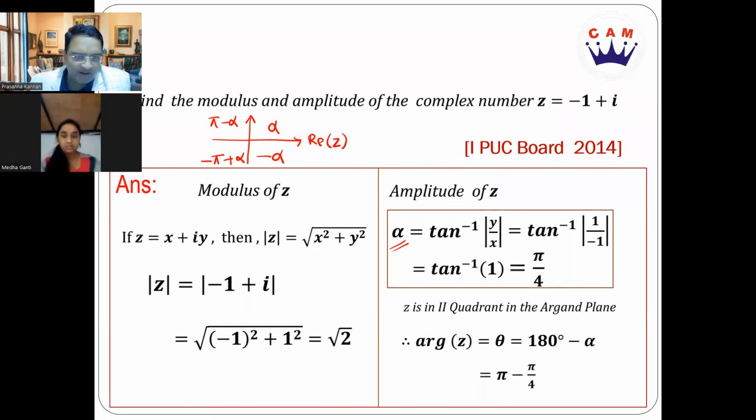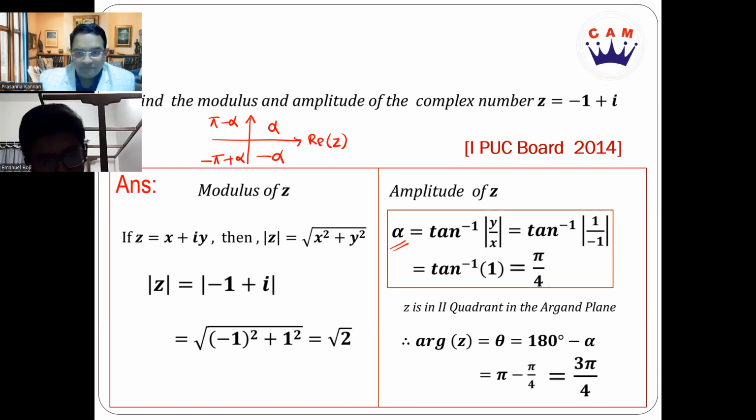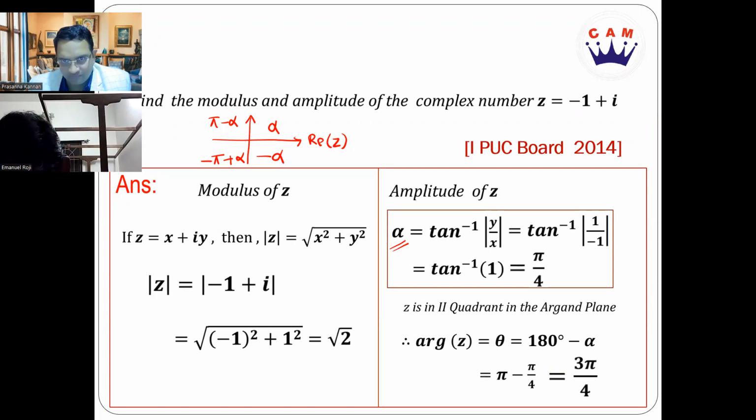So that's nothing but pi radians minus alpha, and alpha is pi by 4. We already got it. So your argument is going to be 3 pi by 4. Is it clear to you, students? Yes, sir. Excellent. Now let's move on to the next question.